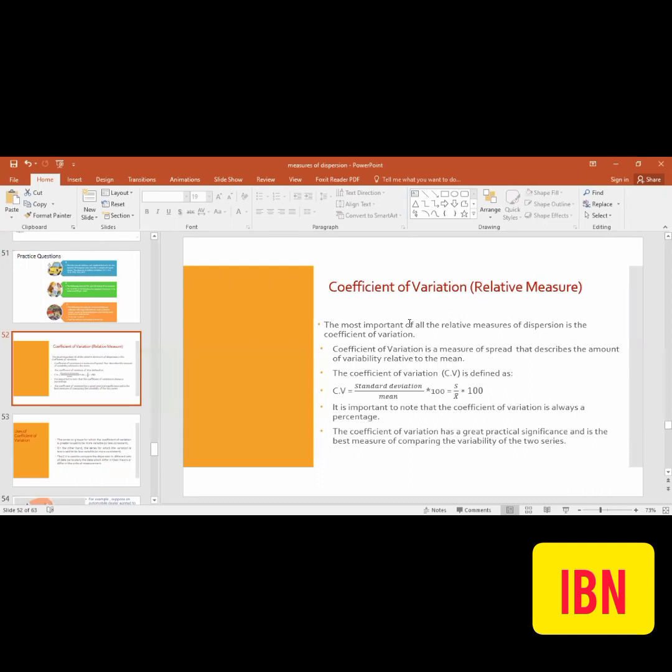The most important of all the relative measures of dispersion is the coefficient of variation. Coefficient of variation is a measure of the spread that describes the amount of variability relative to the mean. And it can be in terms of percentage you can take. So that is the standard deviation of the data set which you have already calculated.